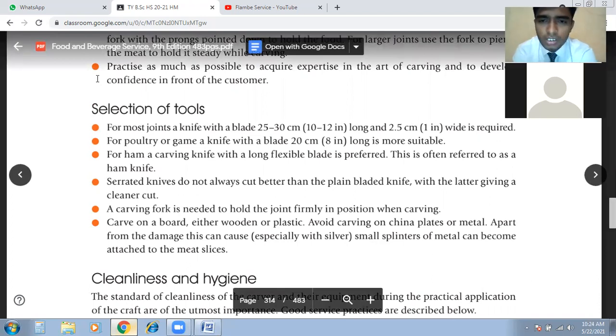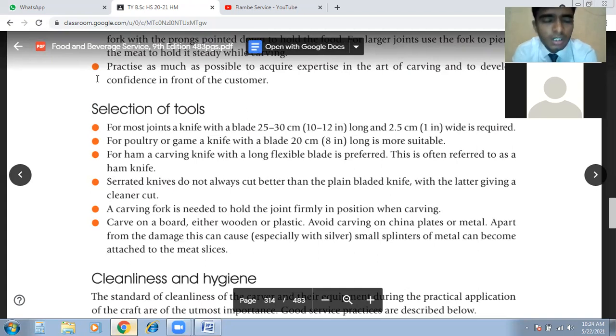You just go through it. Long and 2.5 centimeters or 1 inch wide is the requirement. So we require a joint knife which has a blade of 25 to 30 centimeters, and it should be about 1 inch wide. Then another one for poultry or game, a knife with a blade. If we are preparing poultry dishes on the gueridon, we need a poultry knife or game knife with a blade of 20 centimeters. So this is the basic thing.